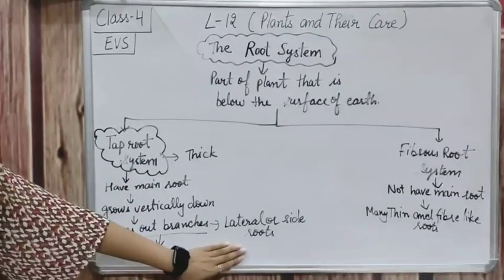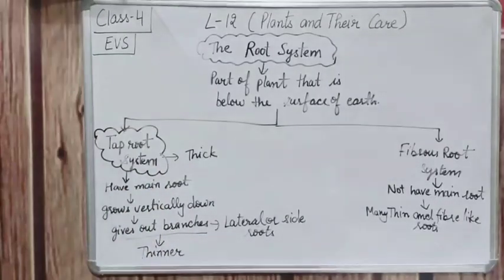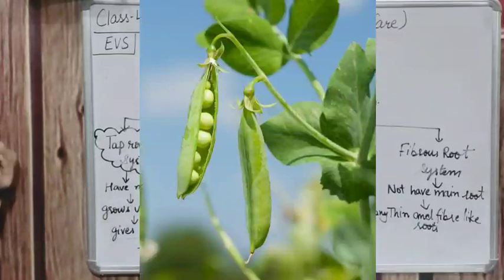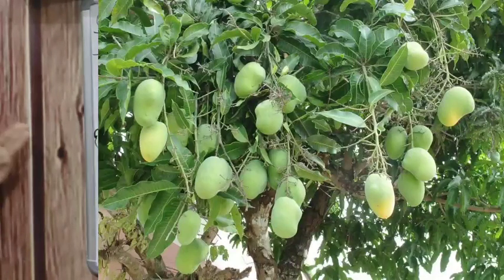And now I am going to tell you about the examples of this. What are the examples? Firstly, the pea plant. As you can see on the screen, this is a pea plant. The pea plant also has very thin branches. The second one is neem tree. Neem tree has a taproot system. Third is mango tree, which is also a taproot system plant.